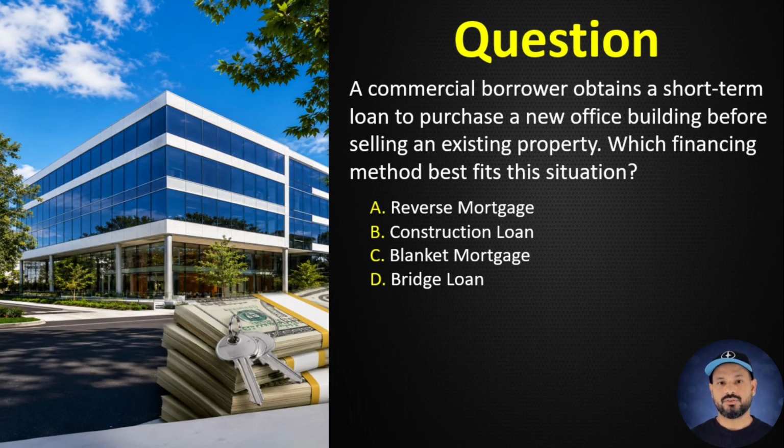Question number 12. A commercial borrower obtains a short-term loan to purchase a new office building before selling an existing property. Which financing method best fits this situation? A. Reverse mortgage. B. Construction loan. C. Blanket mortgage. D. Bridge loan. Correct answer, D. Bridge loan. Bridge loans provide temporary financing until long-term financing or another sale occurs.